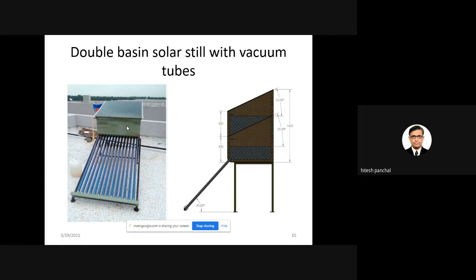The angle of the glass cover remains the same, 23 degrees, and the angle of the evacuated tubes is around 45 degrees. I conducted the experiment in the climate condition of Mehsana at my institute, because earlier I worked at Gujarat Power Engineering and Research Institute.